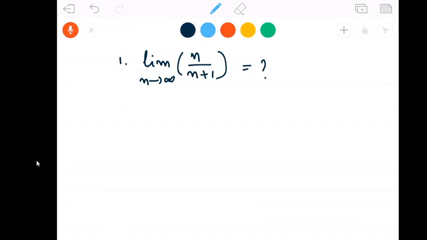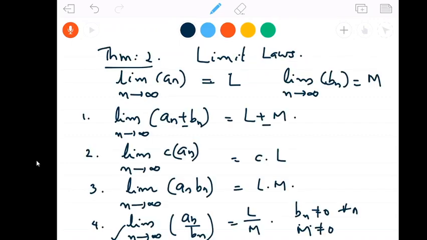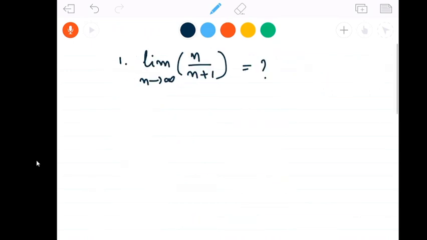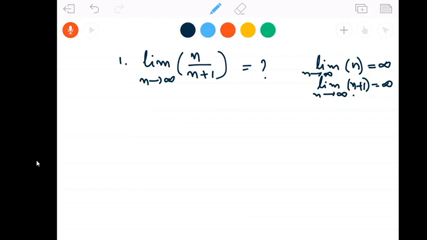So limit of an and limit of bn do not exist, so we cannot use this result directly. I hope you understood. Limit of n is equal to infinity, and limit of n plus 1 is also infinity as n tends to infinity. So we cannot use result 4.